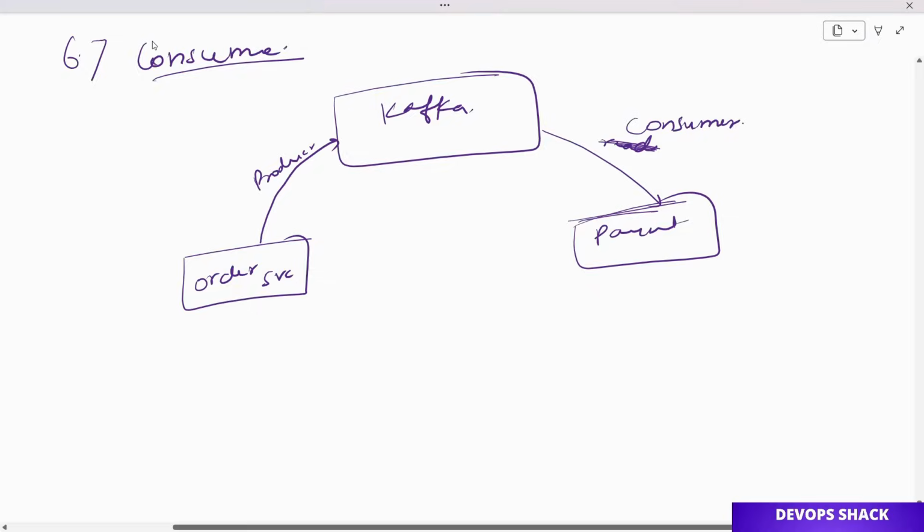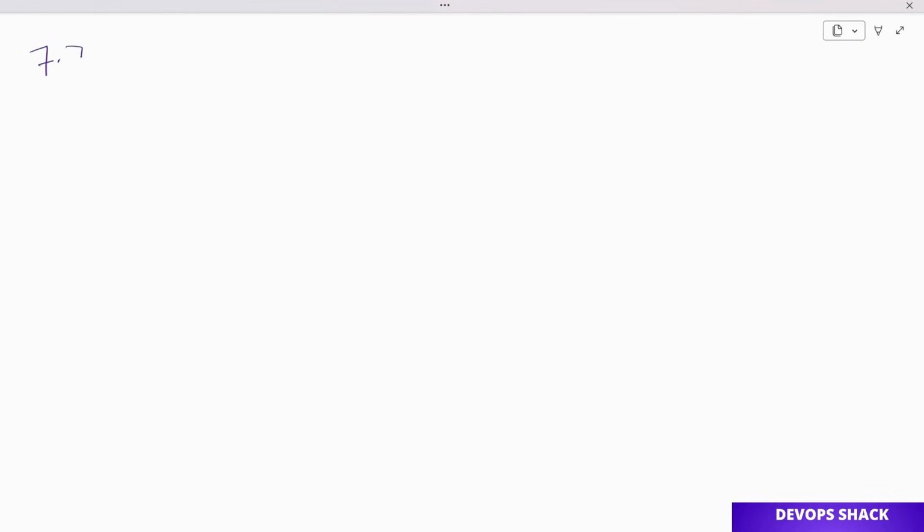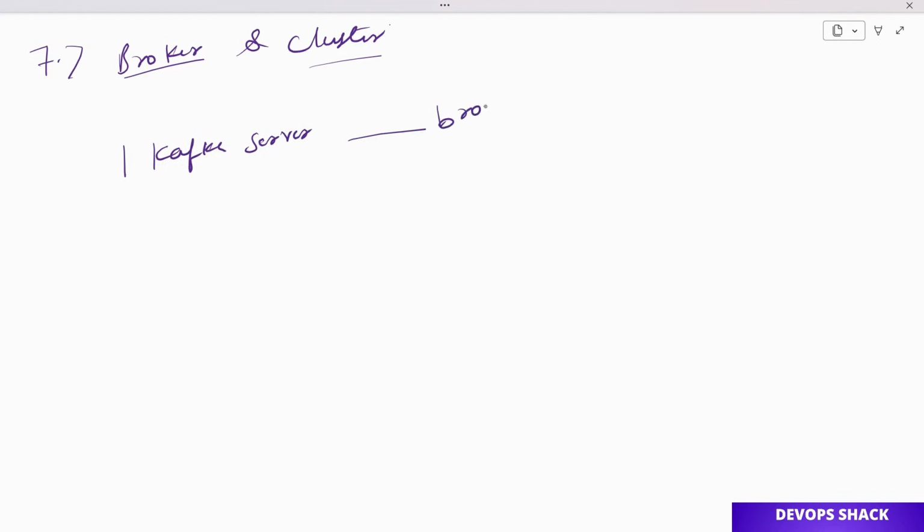The next core component that we should know about is broker and cluster. If you are setting up Kafka, having just one Kafka server won't be enough to manage a huge microservice-based application. So in that reference, try to understand: if you have set up one Kafka server, that single Kafka server is known as a broker. If we have multiple brokers, meaning multiple Kafka servers, then you will call them a cluster.